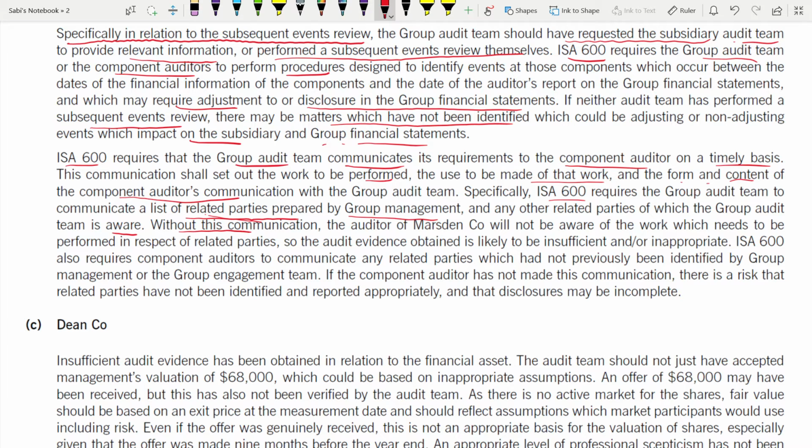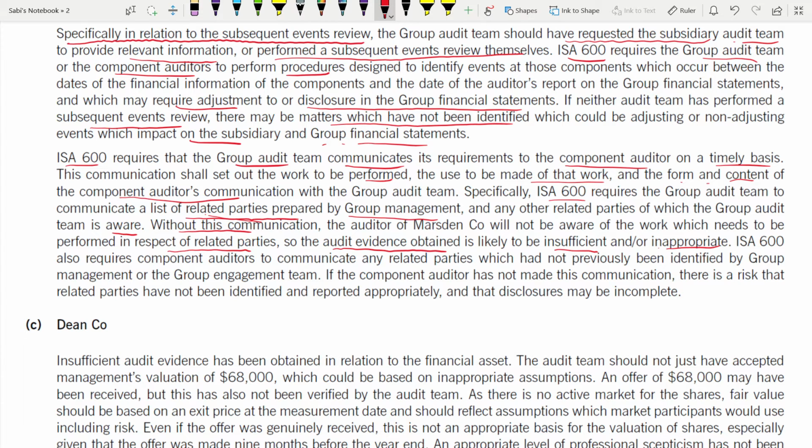Without this communication, what happens? The auditor of Marsden will not be aware of the work which needs to be performed in respect of the related parties. They don't know what work they should do regarding the related parties if they don't have this communication. So the audit evidence obtained is also likely to be insufficient or inappropriate if that communication is not there. You have to say the impact if communication is lacking.